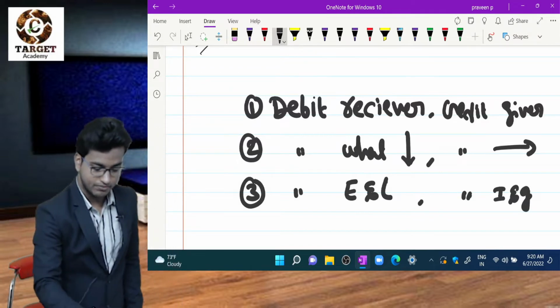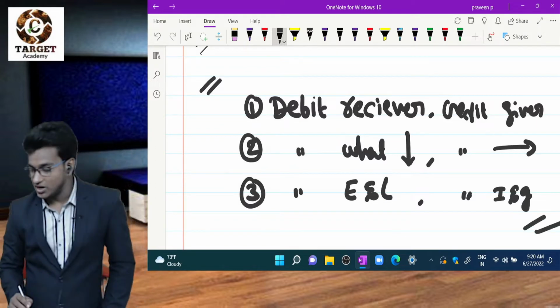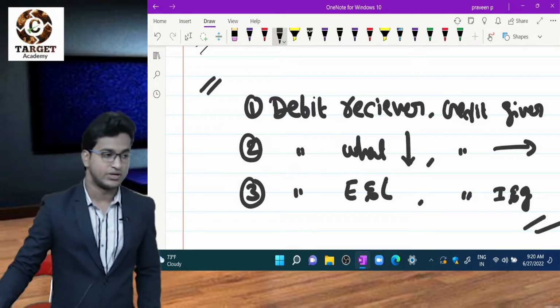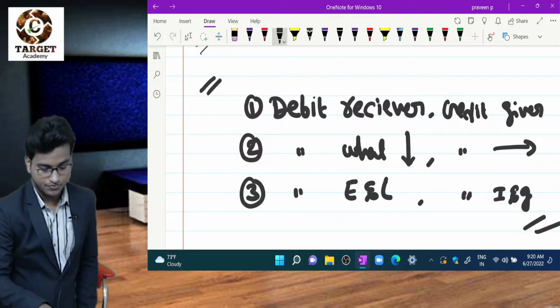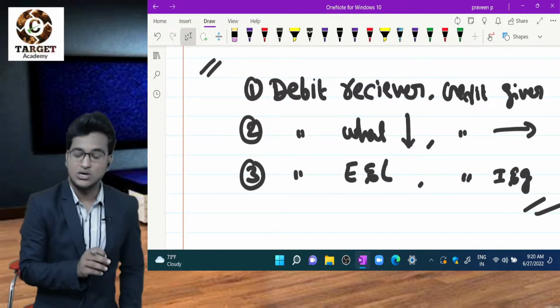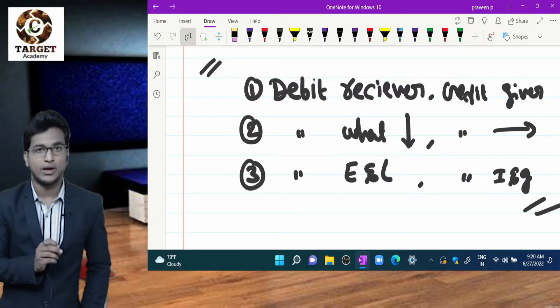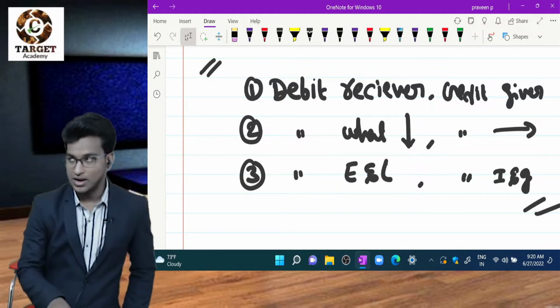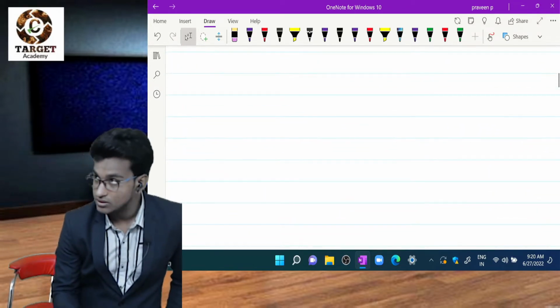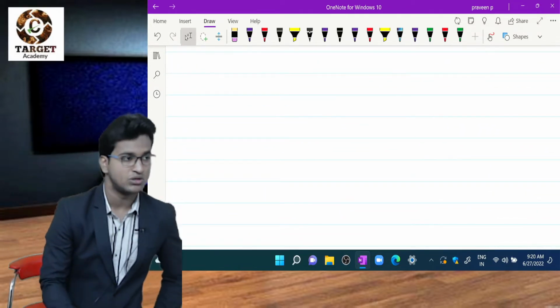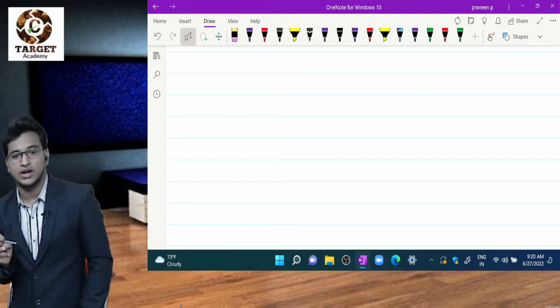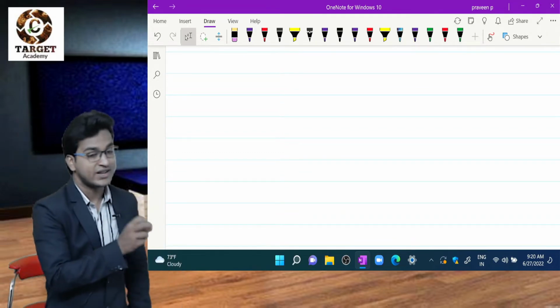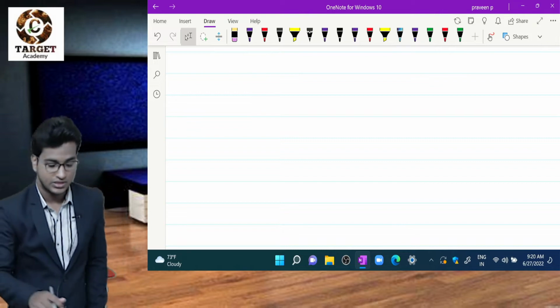So these 3 are called golden rules of accounting. By using these 3 golden rules, we can prepare or record journal entries. Let's see.